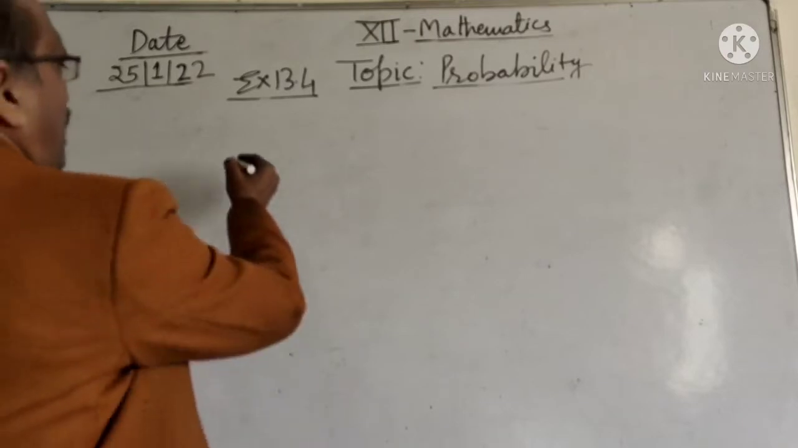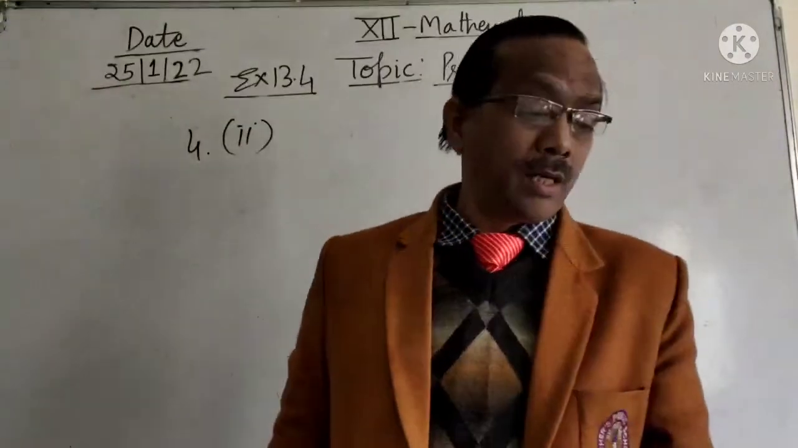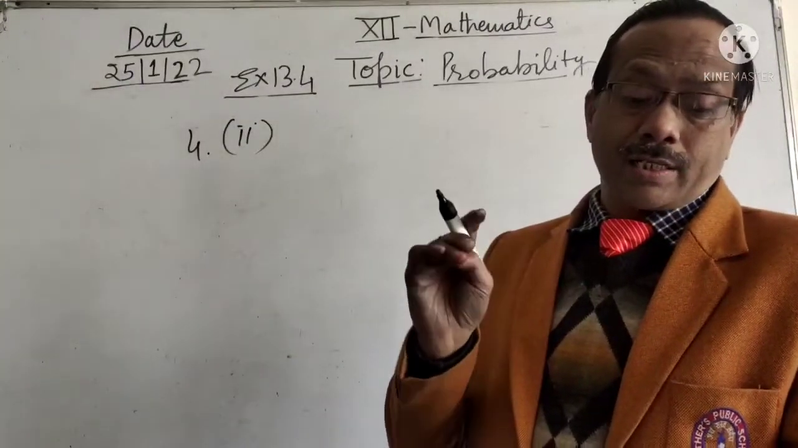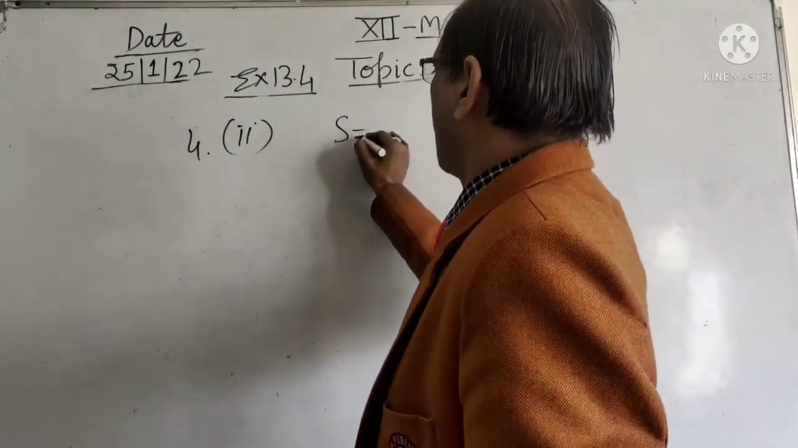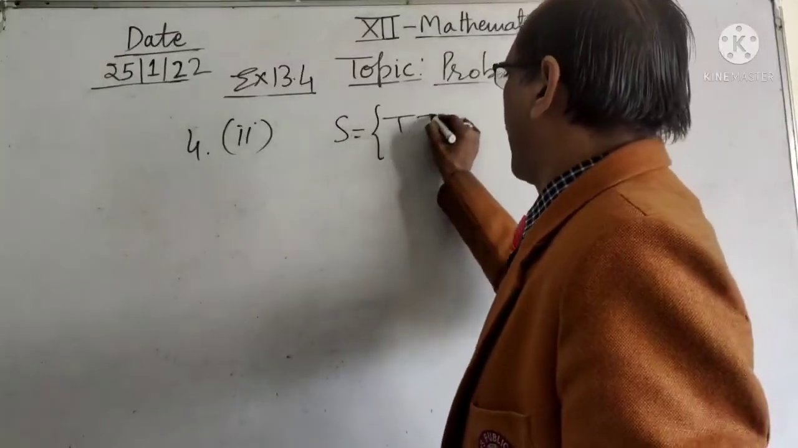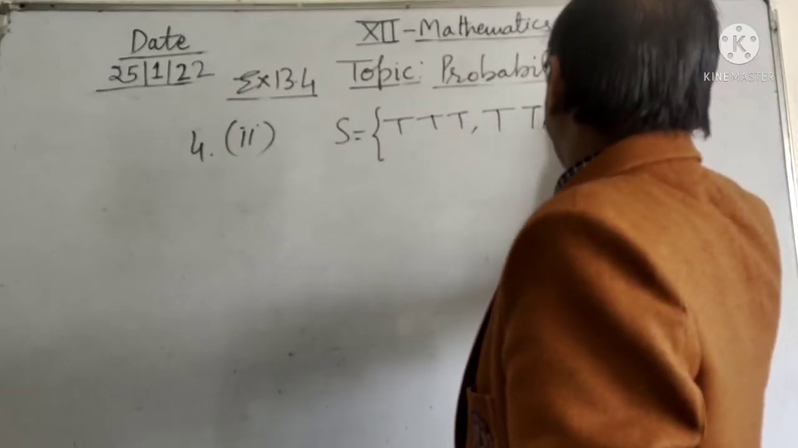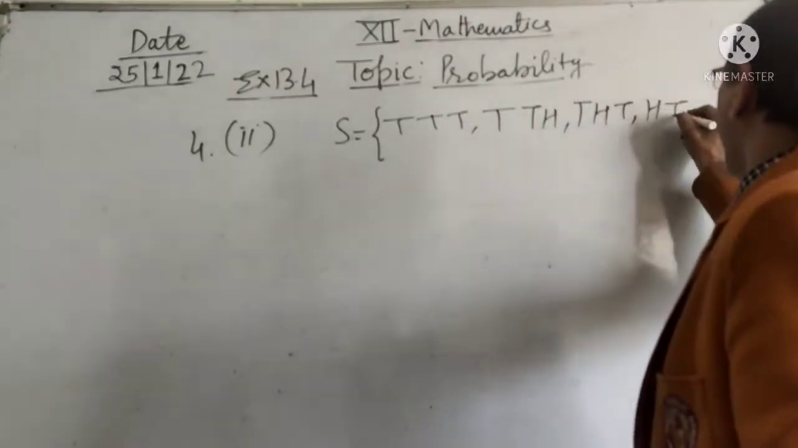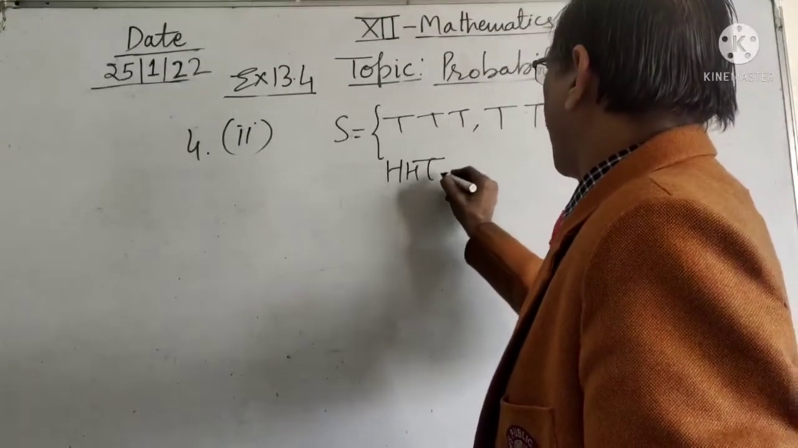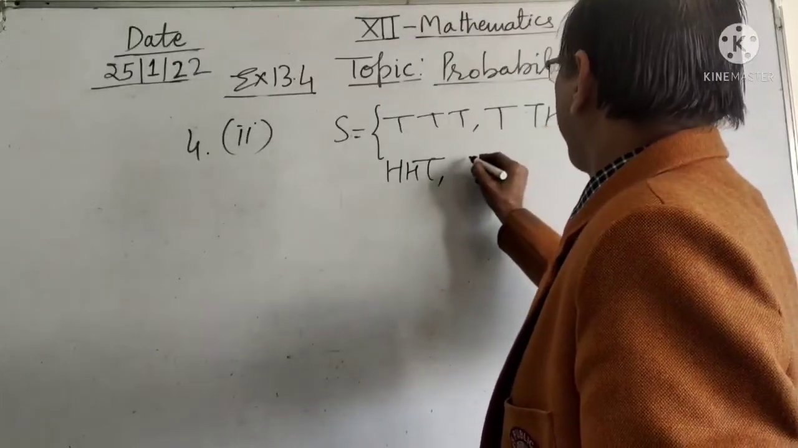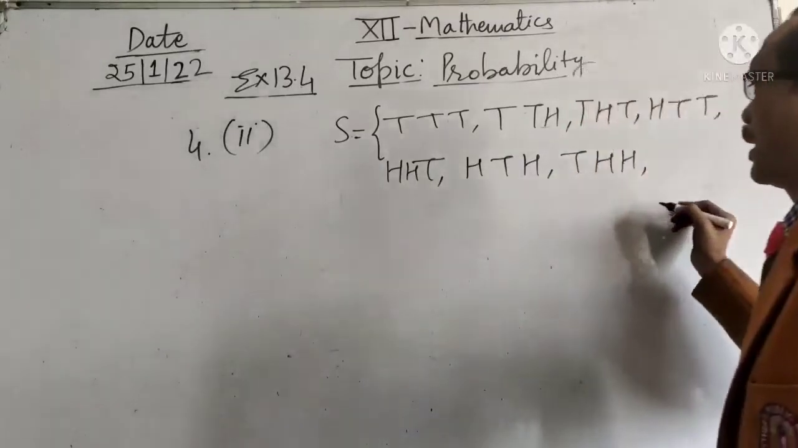Now the second part of question 4. The question is the number of tails in simultaneous tosses of 3 coins. If 3 coins are tossed, then the sample space has all tails, 2 tails 1 head, 2 heads 1 tail, and all heads.